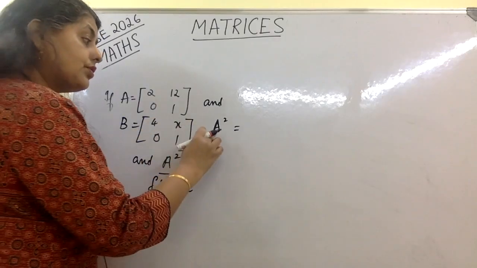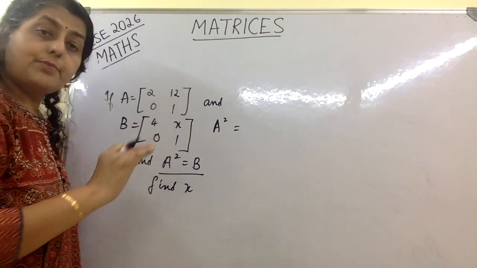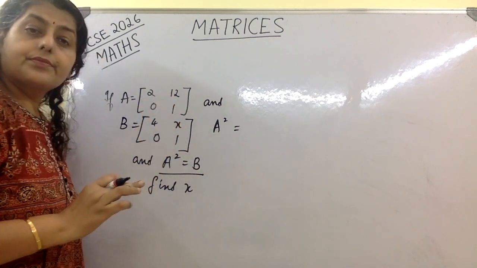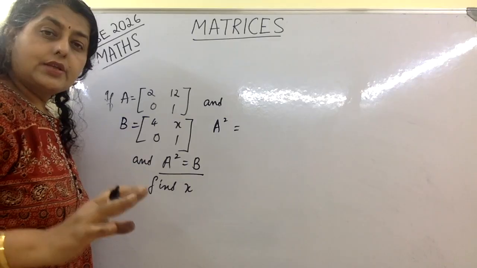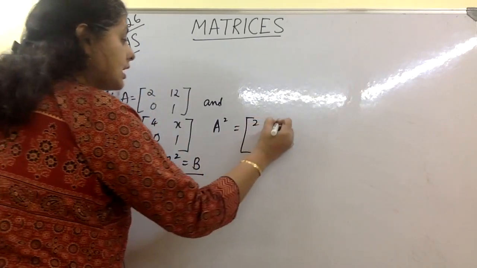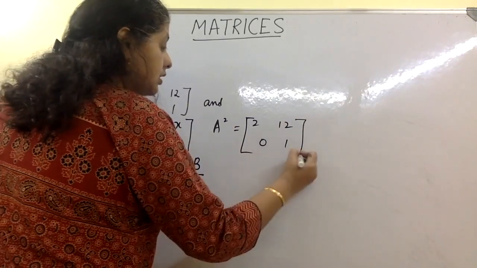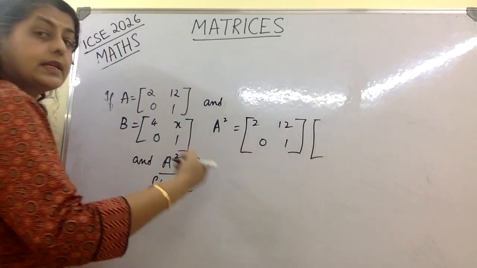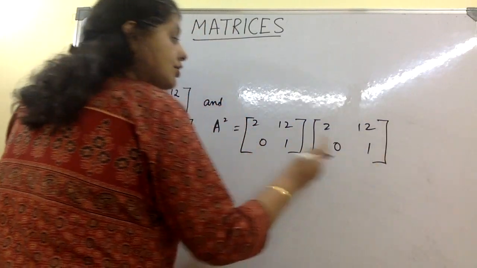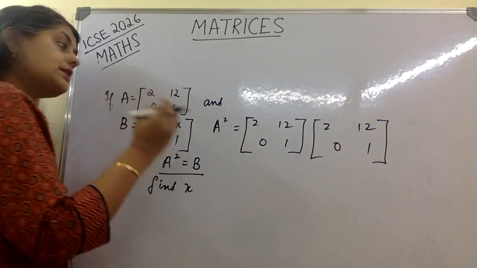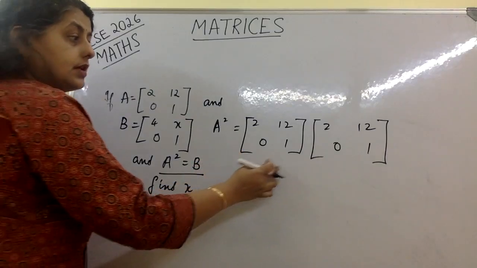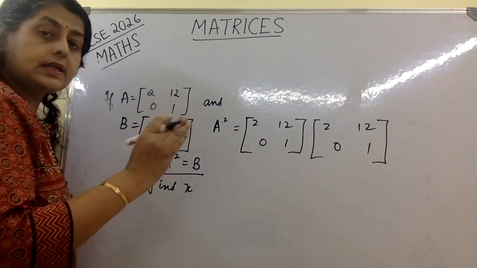The moment you write A square here, there is a big number of students who will write 4, 144, 0 and 1. Sum goes wrong. You are not supposed to square the elements like that. This is the reason I have picked up this question. Please don't try to do it without writing; it won't work. So please write the matrix multiplication. You should always write A and B side by side and write correctly and then do.